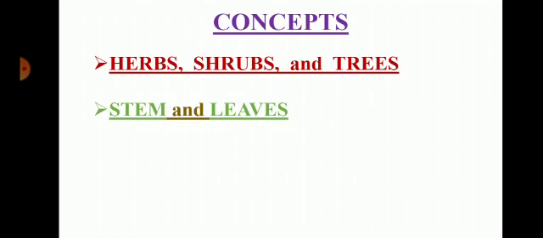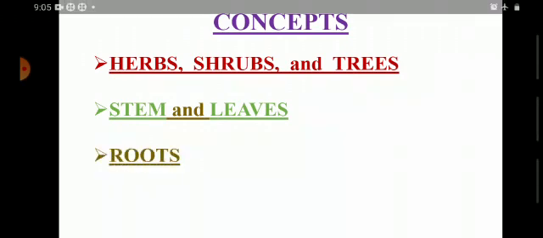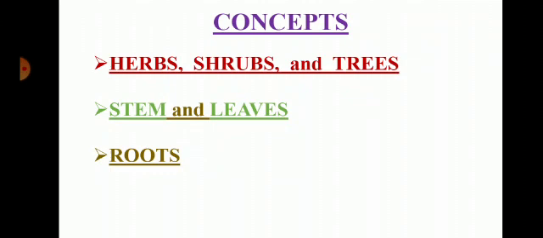In this lesson, the concepts are: first, herbs, shrubs and trees; second, stem and leaves; third, roots; fourth, flowers. The plants have two systems. One is the root system and the other is the shoot system.